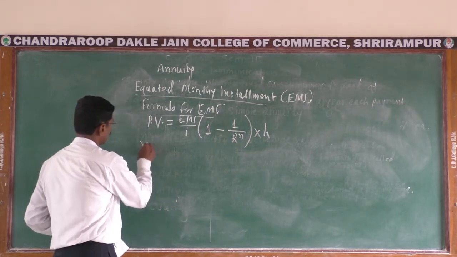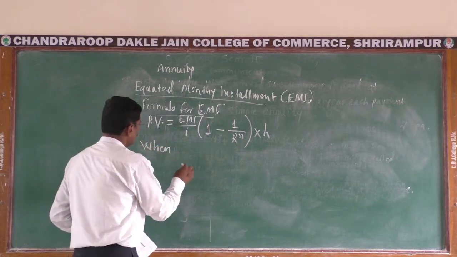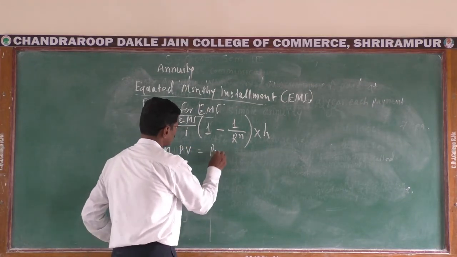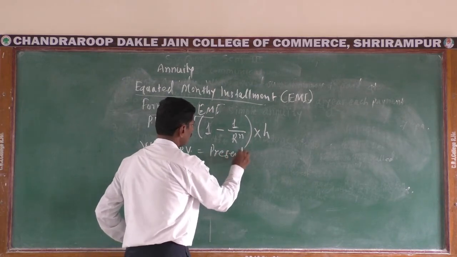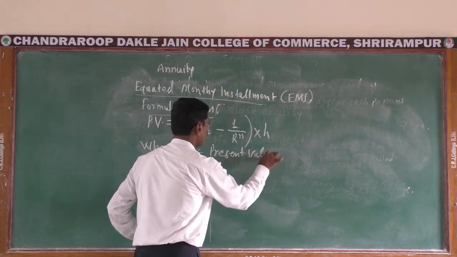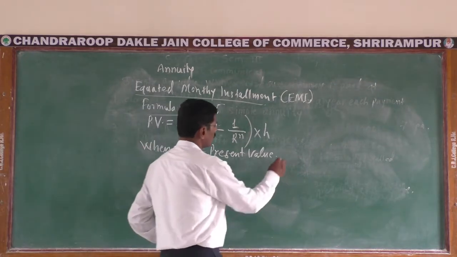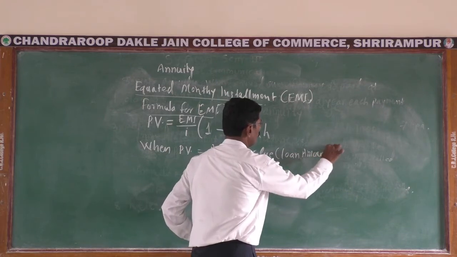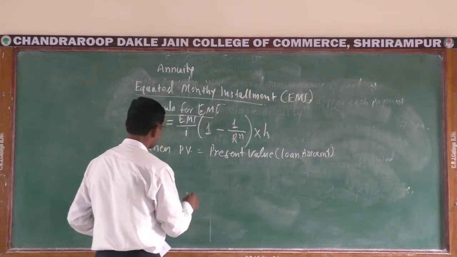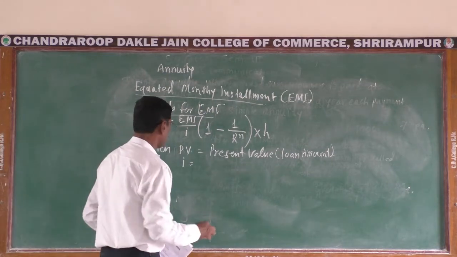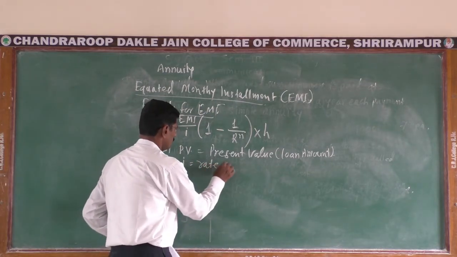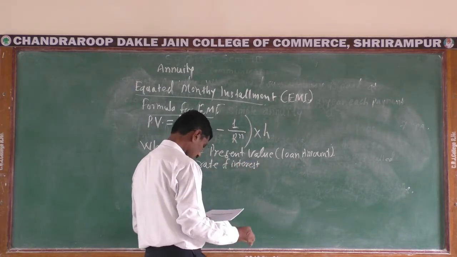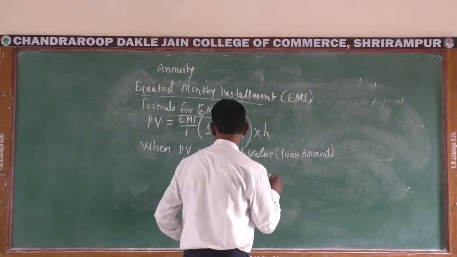Where PV is the present value, that is present value of loan amount. Then I is equal to rate of interest percent per month per rupee, or per interval.